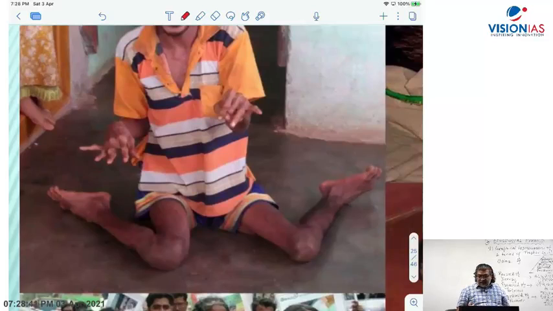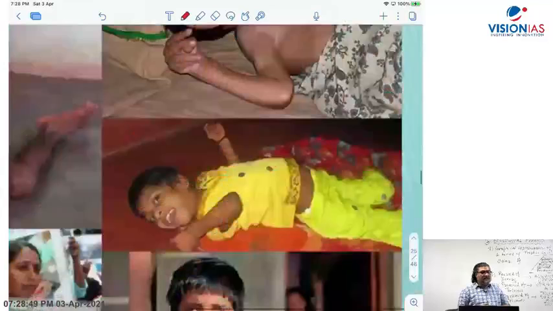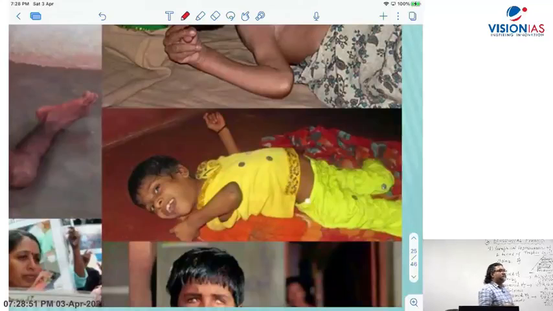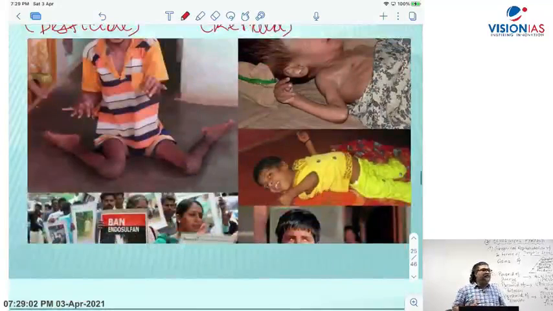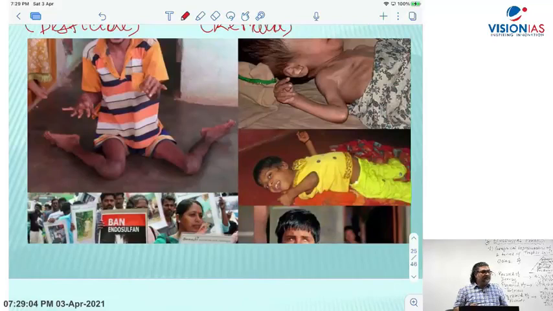Because of the effect of endosulfan, this is what has happened in Kasargod, in Kerala, where the people suffered because of endosulfan. I am giving you, from the current aspect, another example of biomagnification. So, see why I am using PowerPoint? All these photographs, all these things you will remember throughout your lifetime. Now let's look here.